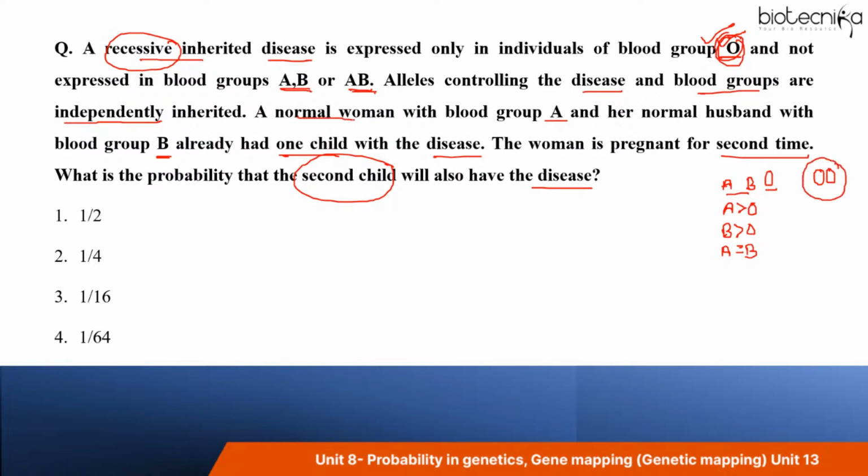Now it is mentioned that the woman has blood group A and the husband has blood group B. So that means we have to consider two cases here, one for the blood group and another for the disease. And when a probability question is given, you also have to see which rule you can apply. I gave you two keywords: either or, mutually exclusive, or independent assortment, independent event. So here you can see the keyword independent is given. That means we have to use the product rule here.